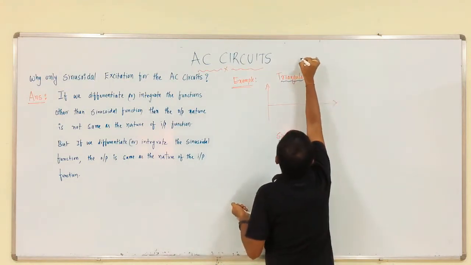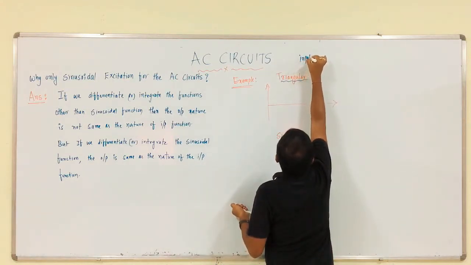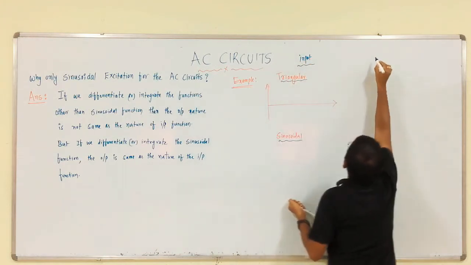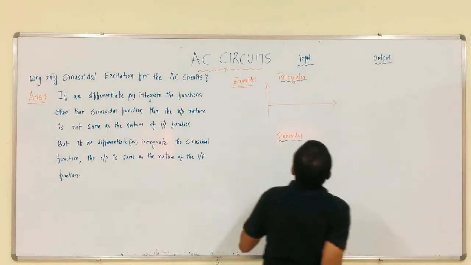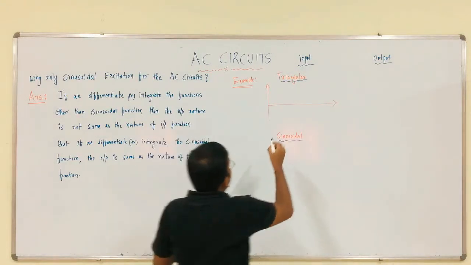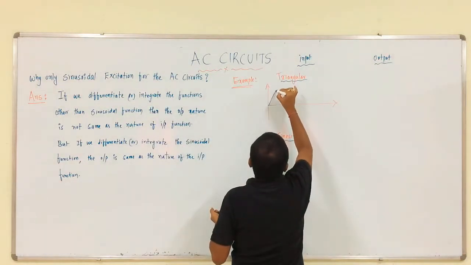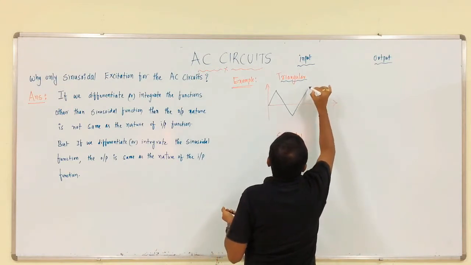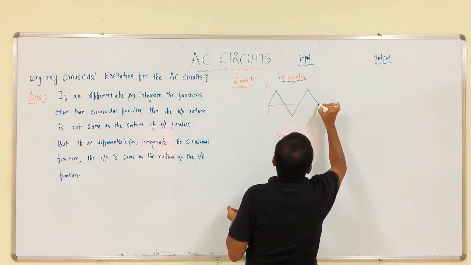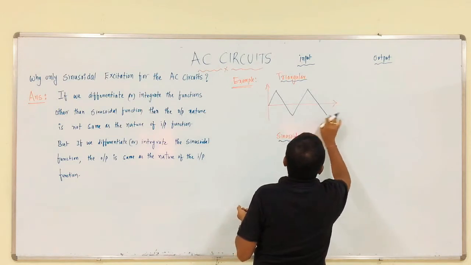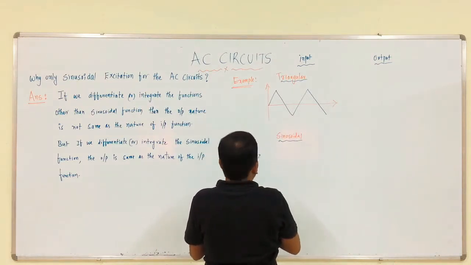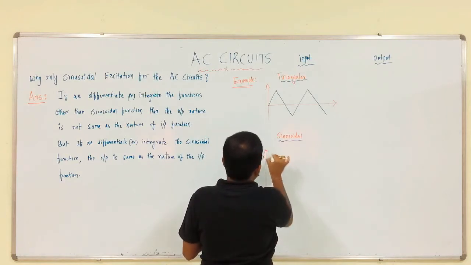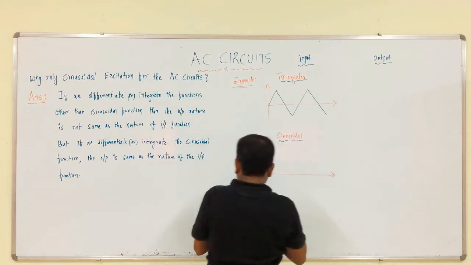For example, the input is triangular, like this, and for the other the input is sine.